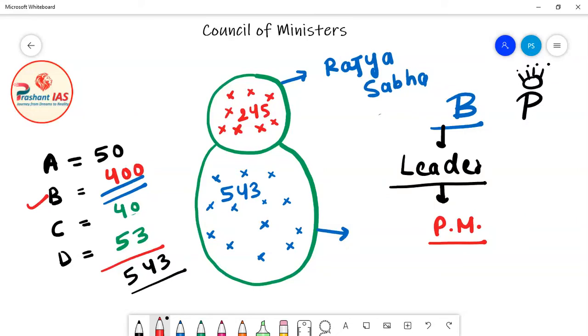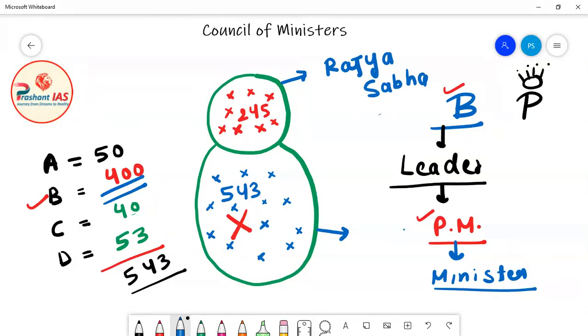So let's suppose this big cross in red color represents the Prime Minister of India. First of all, the political party is decided, then the Prime Minister is decided. After that, the Prime Minister will choose his ministers, means he will choose the other members of the Council of Ministers. So first the party is decided, then the Prime Minister, and after that the other ministers.